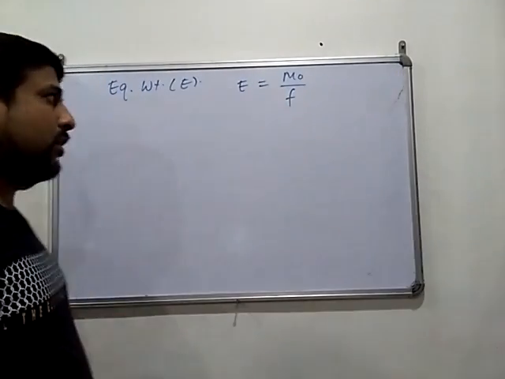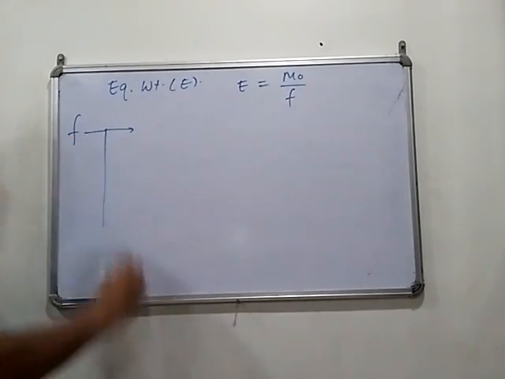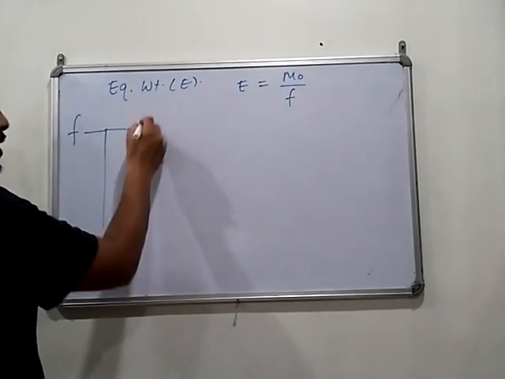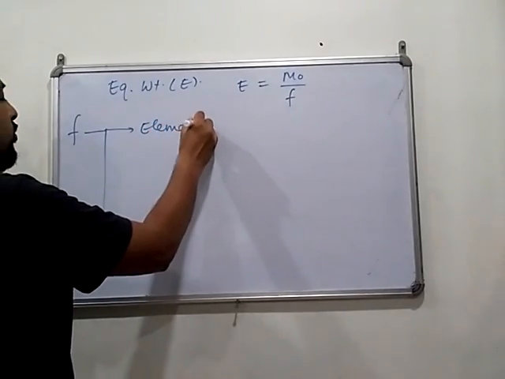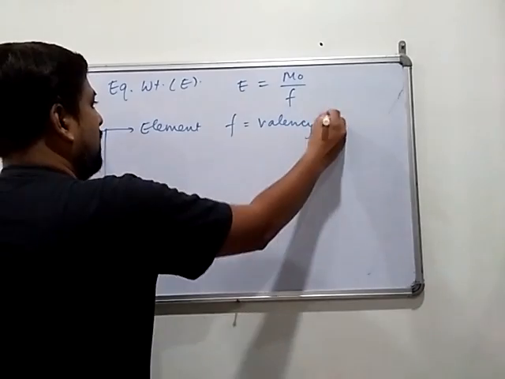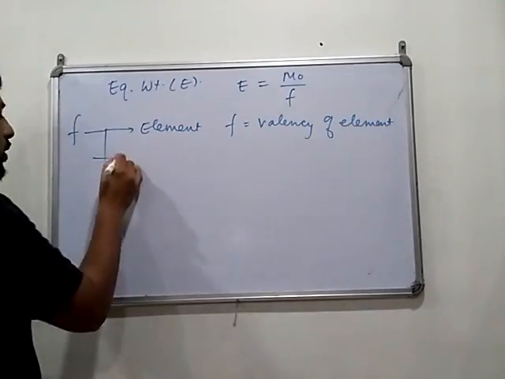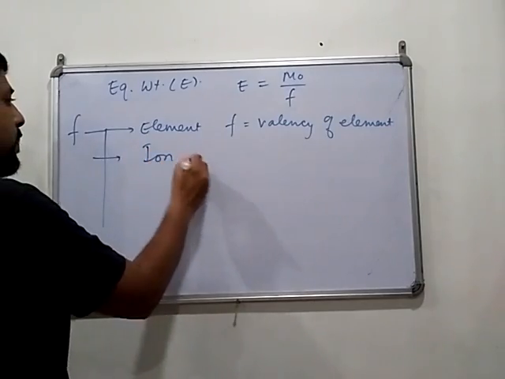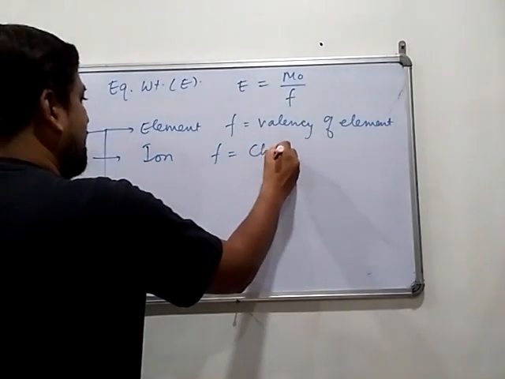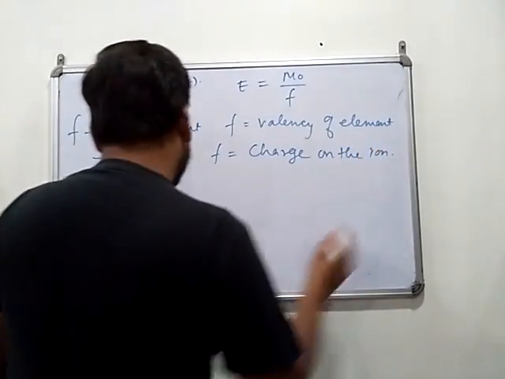Now what is the meaning of factor? Factor is different in different situations. For an element, factor is the valency of the element. For an ion, factor is the charge on the ion.